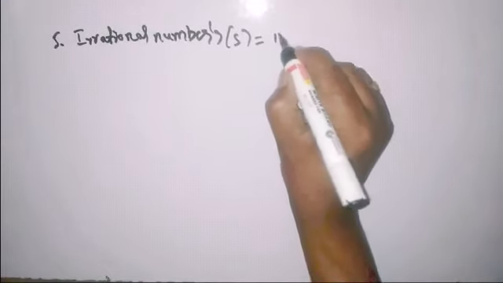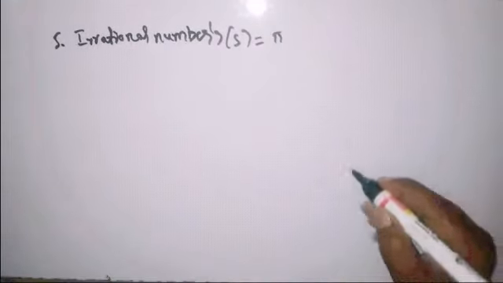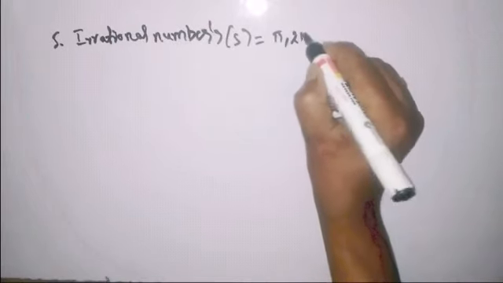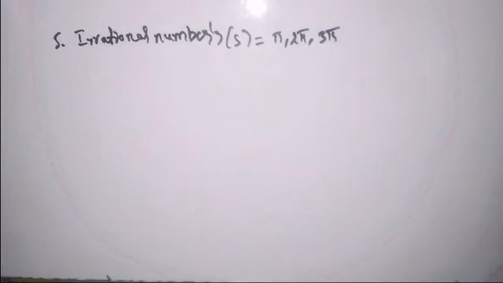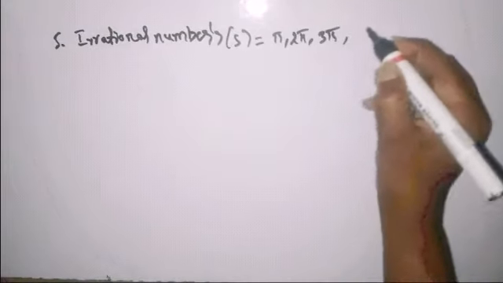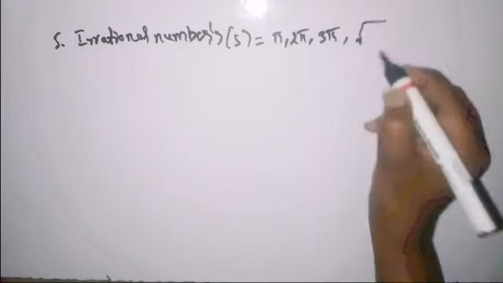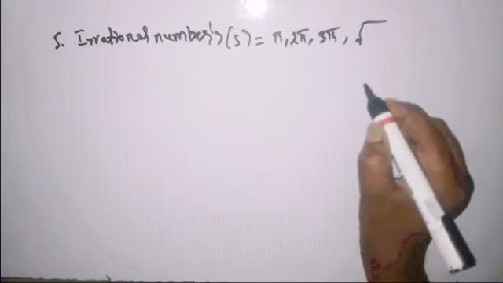like pi values. Pi, 2 pi, 3 pi, these values we cannot express in the form of P by Q because in pi there is no exact divisible decimal value, right? And some prime root values, suppose a root of a prime number.